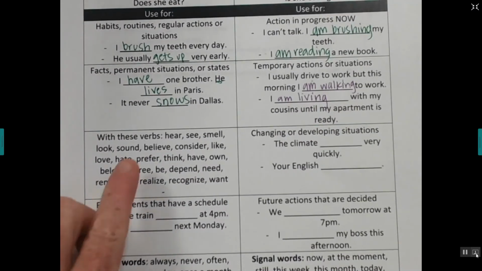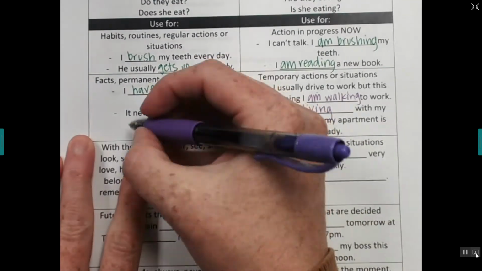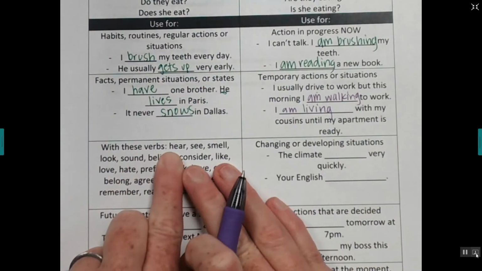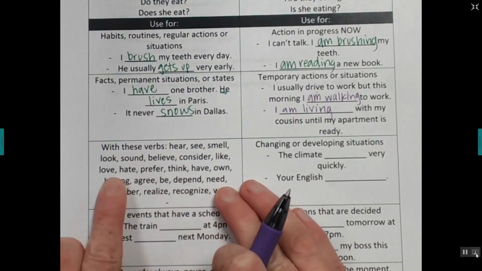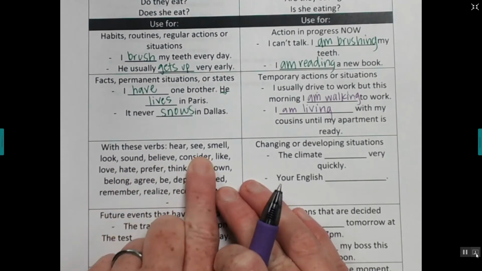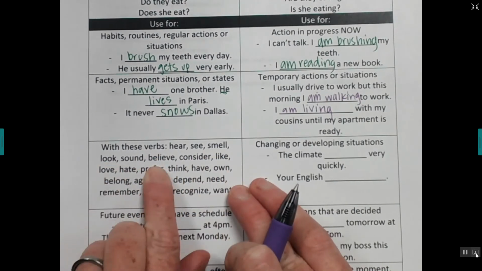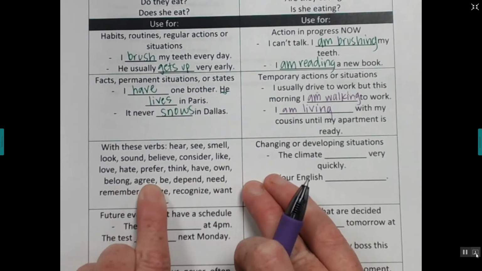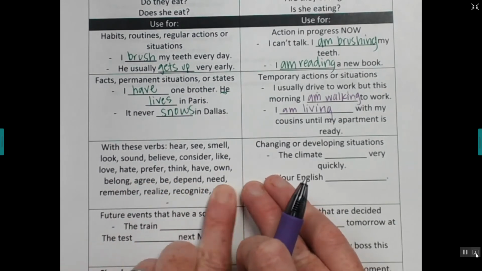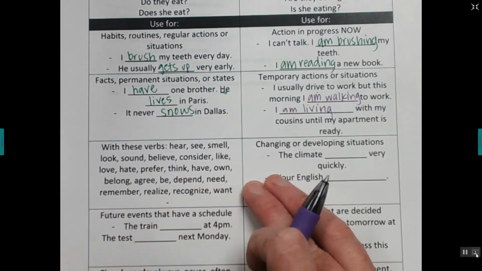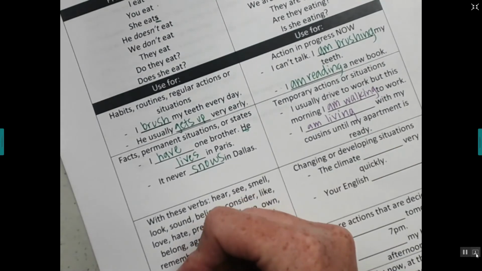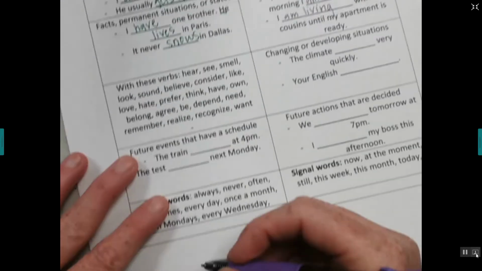Okay. So you're going to use present simple with these verbs: hear, see, smell, look, sound, believe, consider, like, love, hate, prefer, think, have, own, belong, agree, be, depend, need, remember, realize, recognize, want. Right? So we don't do this.